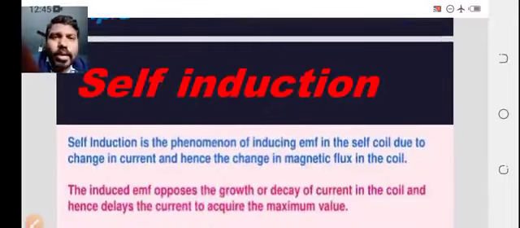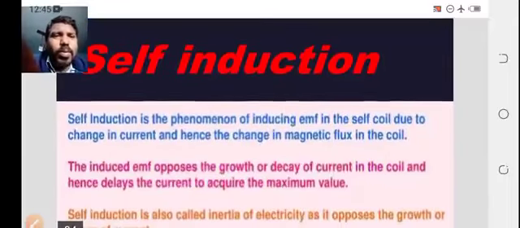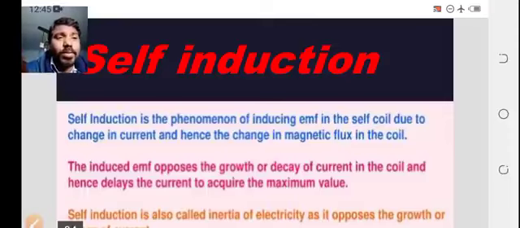So how many types of induction are there? Inductions are of two types: one is self-induction, the other is mutual induction. Let's see what self-induction is. Self-induction is a phenomenon of inducing EMF in the self-coil due to a change in current, and hence a change in magnetic flux in the same coil.